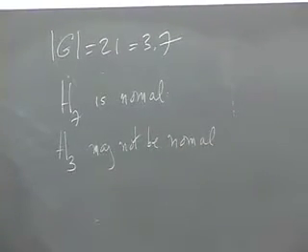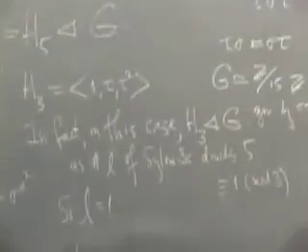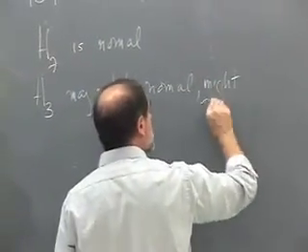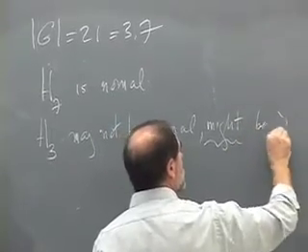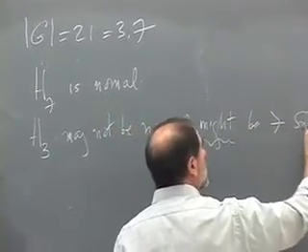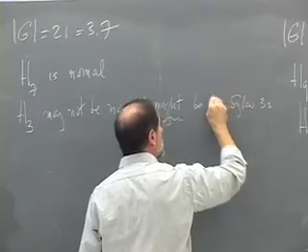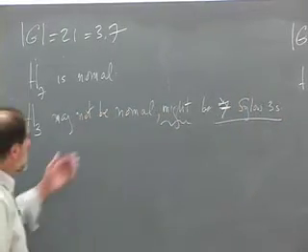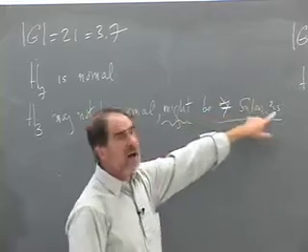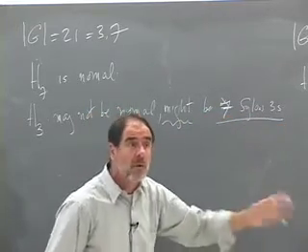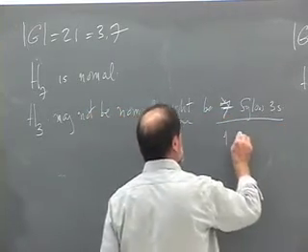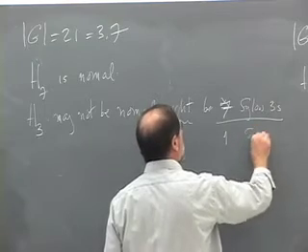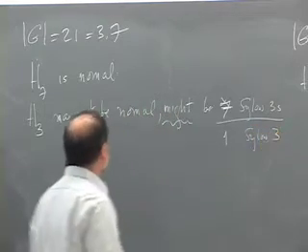But you see, this argument doesn't work, because the number of Sylow 3s might, we don't know, be 7. Right? Because the number of Sylow 3s divides 7 and is congruent to 1 mod 3. So there could be 1 Sylow 3, or there could be 7.